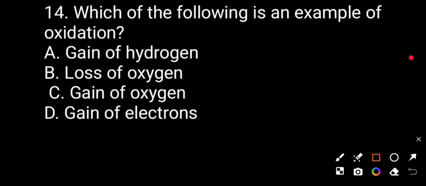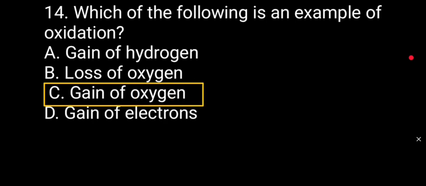Question number 14. Which of the following is an example of oxidation? Option A, gain of hydrogen. Option B, loss of oxygen. Option C, gain of oxygen. Option D, gain of electrons. Correct answer will be C.